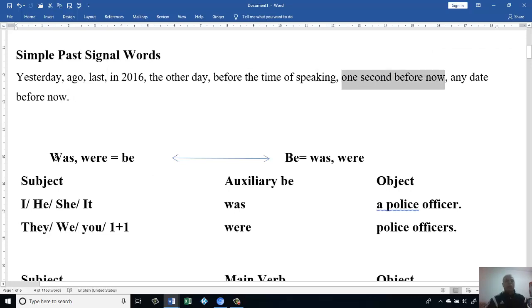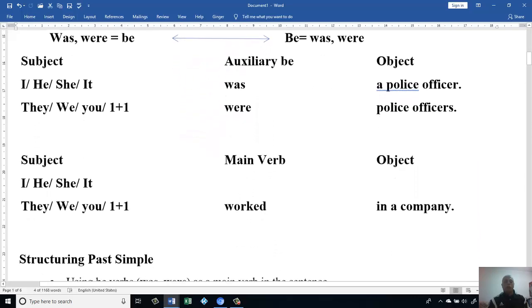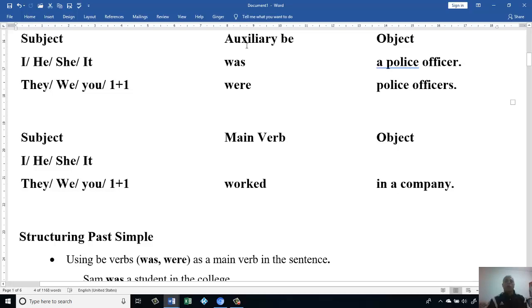Okay, let's look here. We say was, were, equal be. It means we could exchange those two with be, or vice versa. Sometimes we say here be equals was, were. Okay, how do we make sentences in the past? We have two options. One option, we use the auxiliary be, sometimes we call it be verb or verb to be, which is was and were, or you could have a regular or irregular verb, which we could use in the past.